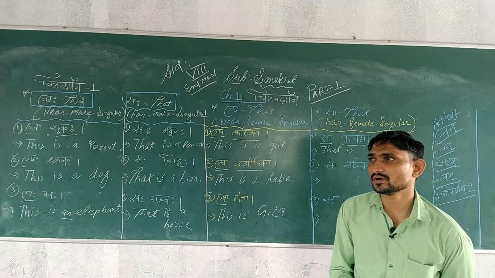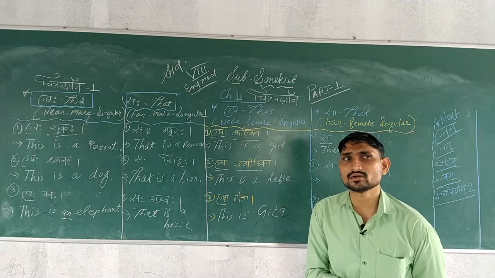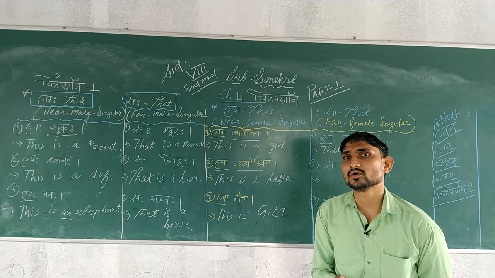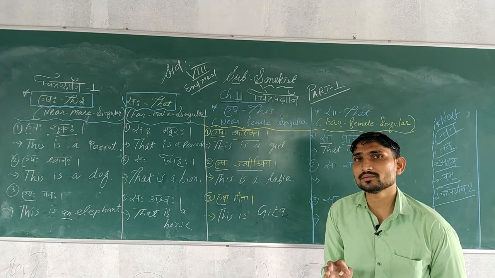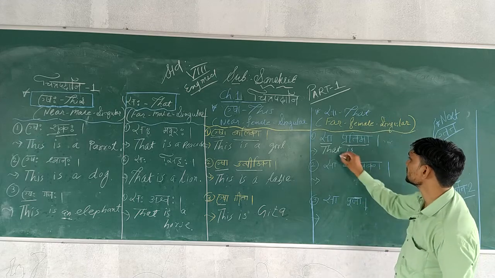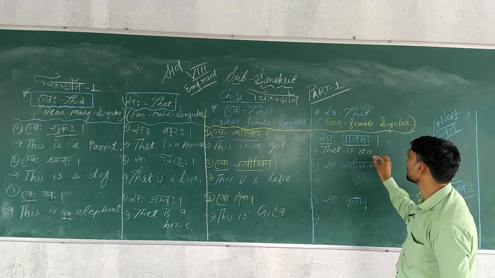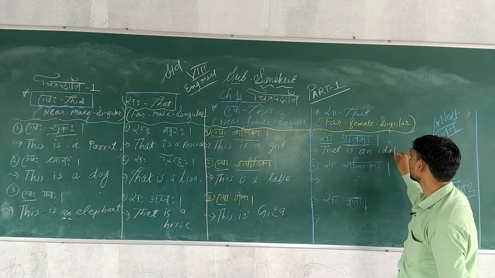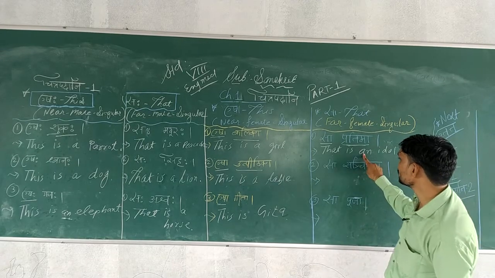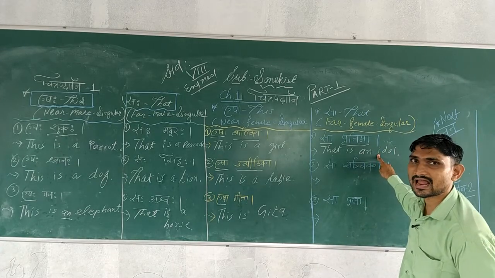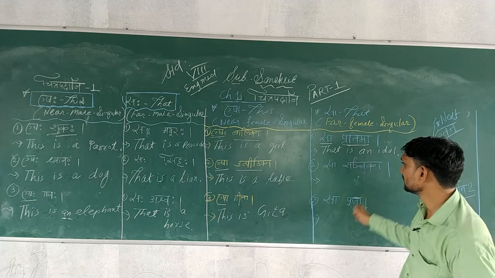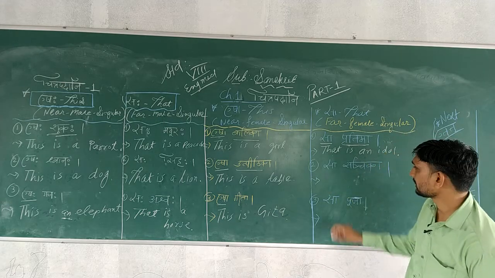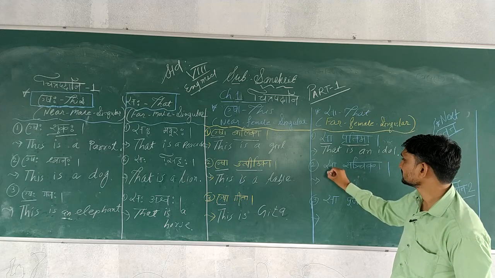I am using the word idol because idol is used for the statue of God, and in your book you will see there is a picture of God, so that's why we have to use here that is an idol. Why an? Because here the vowels a, e, i, o, u come, then we have to use an article.